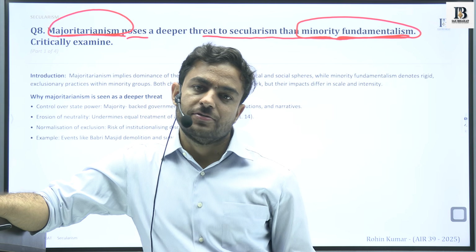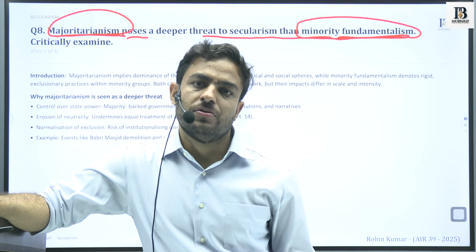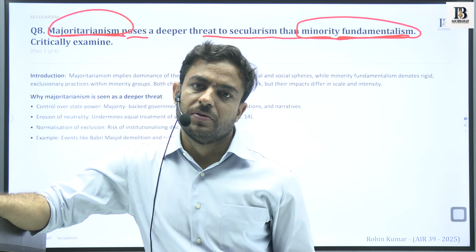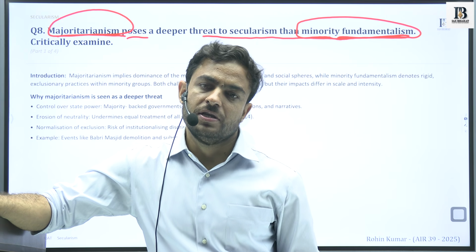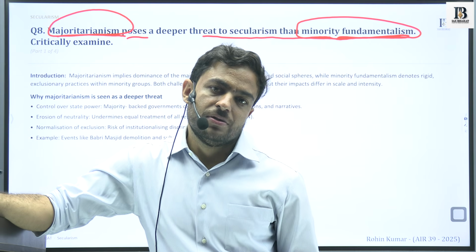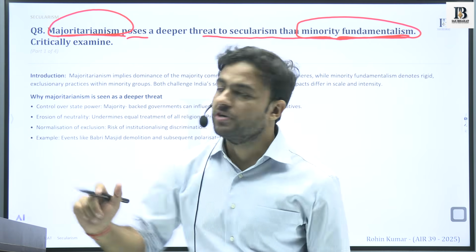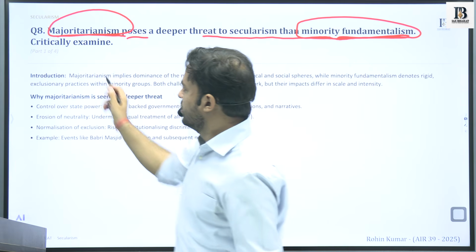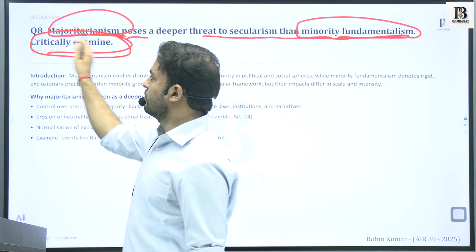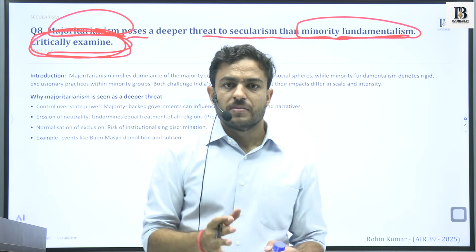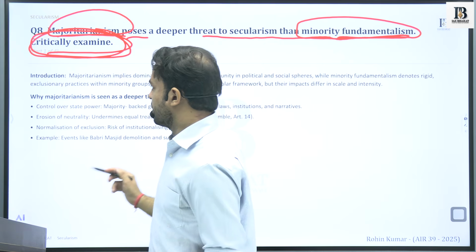The idea of secularism talks about, let us say, some kind of cohesion within the society. So how can majoritarianism cause a greater threat compared to minority fundamentalism? Critically examine. We have to take care of these directive words. They basically decide the direction of our answers.